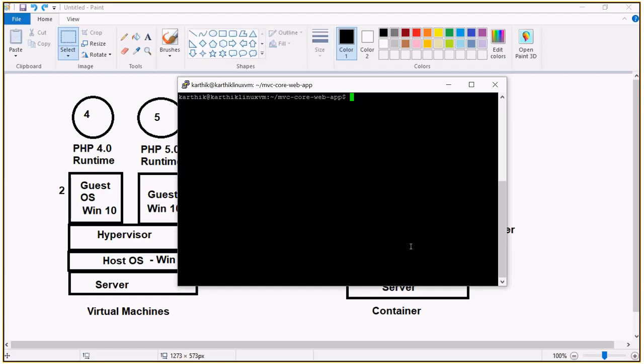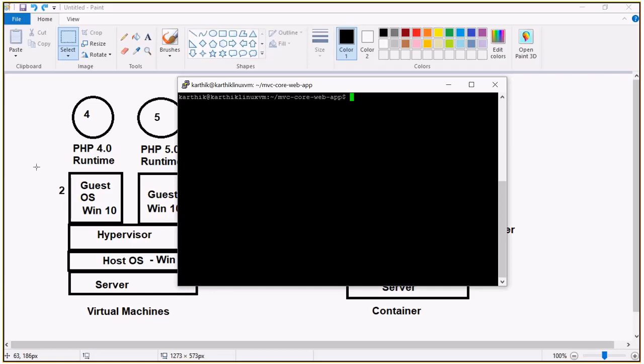So what I have done so far is, we first had the Linux machine with Ubuntu. On top of that, we installed Docker. Then on top of that Docker, we installed the .NET Core SDK. We created a .NET Core web application. After creating the .NET Core web application, we created a Docker file.